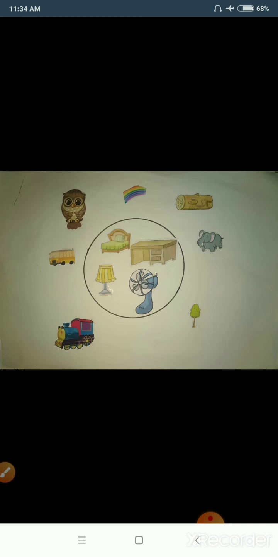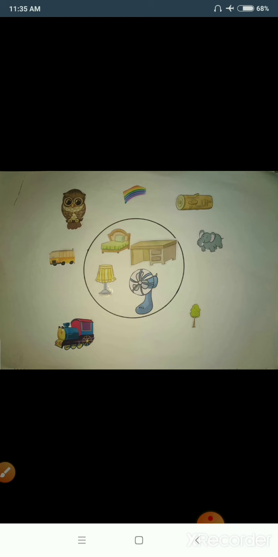And students, now please look outside your house. Can you look outside the window? What can you see outside your house? You can see trees. You can see flowers. You can see butterflies. You can see the sun. You can see the clouds.